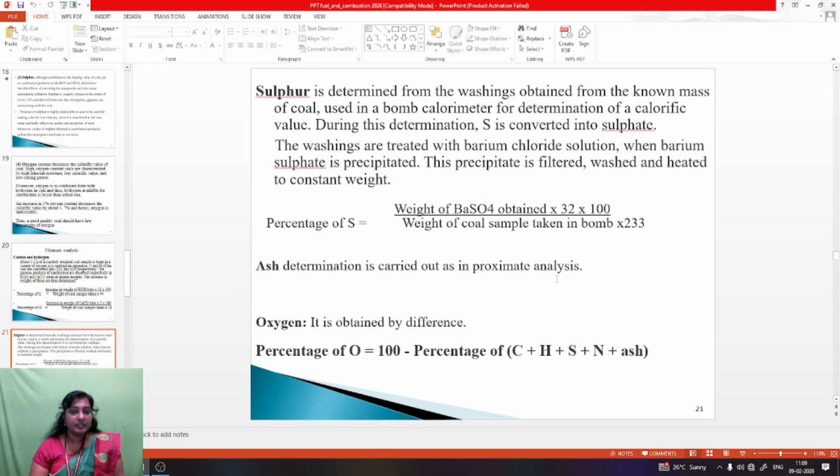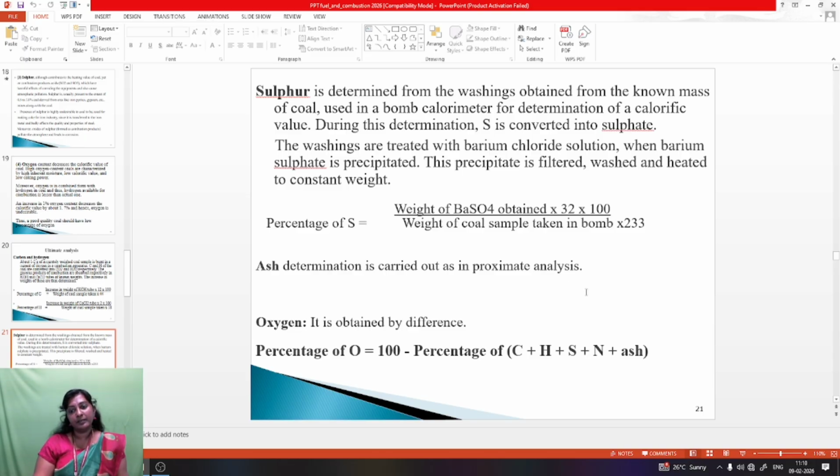Then sulfur content is determined from the washings obtained from the known mass of coal used in a bomb calorimeter for determination of calorific value. During this determination, sulfur is converted into sulfate. The washing is treated with barium chloride solution, when barium sulfate is precipitated. Then the precipitate is filtered, washed and heated to constant weight. Using the formula, we can find out the percentage of sulfur.